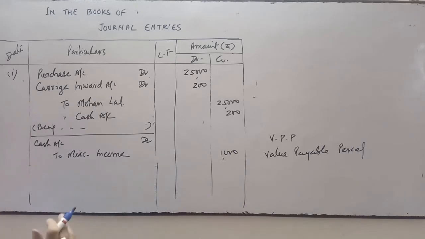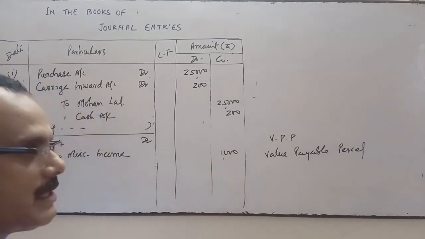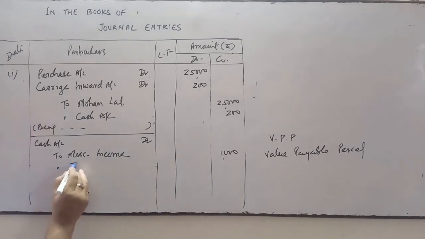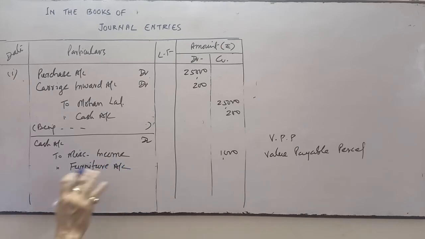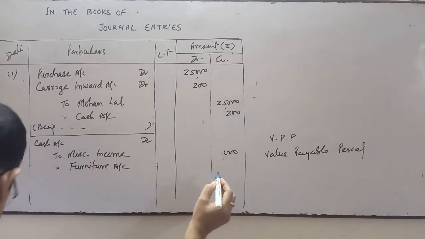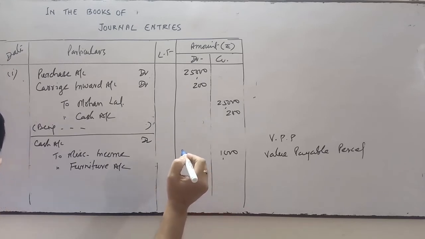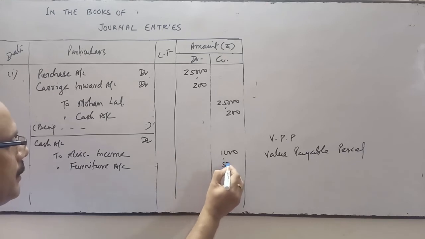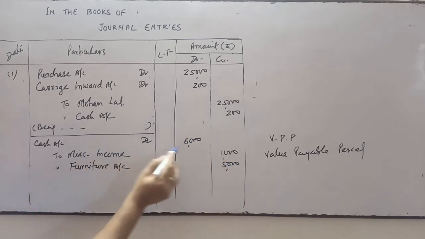Okay, and also we have sold the old chair for 5000. For the old chair we will credit the furniture, because when we purchase the furniture, furniture account is debited. So when we sold it, furniture will be credited. So furniture is sold for rupees 5000. So total money received, total money that comes in the business, will be 6000.